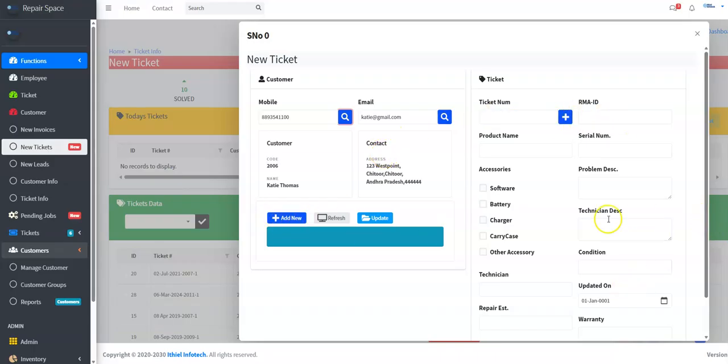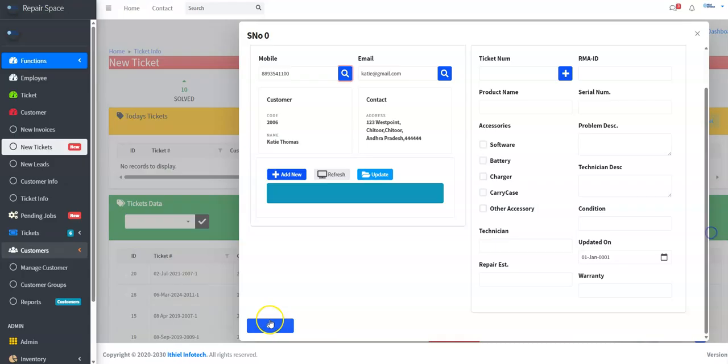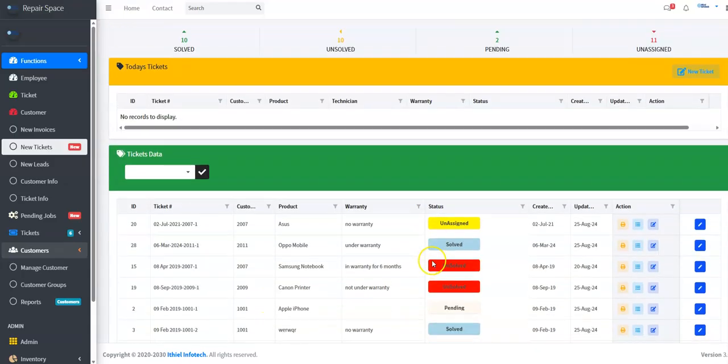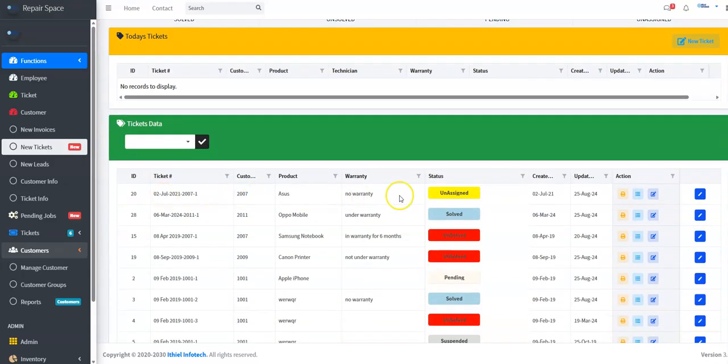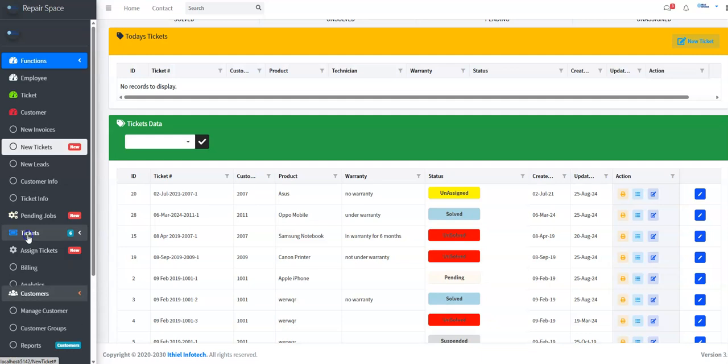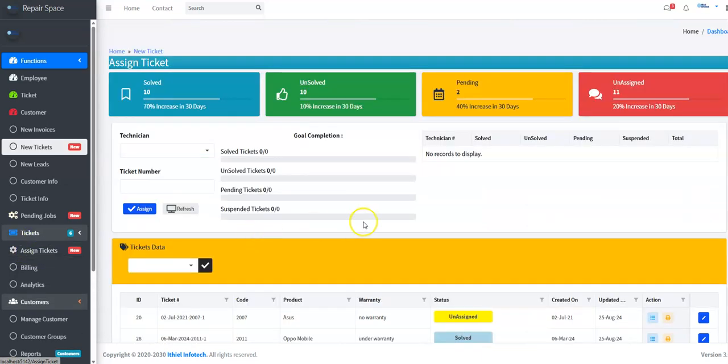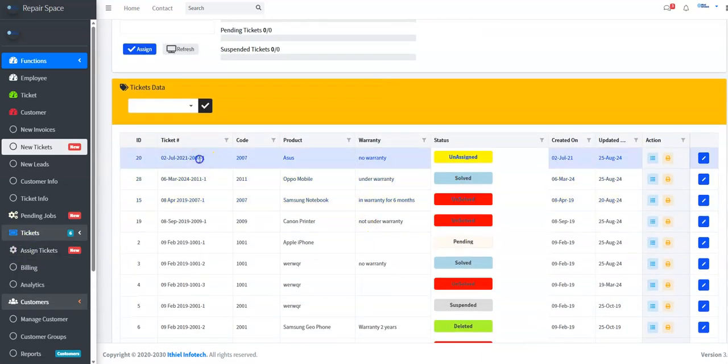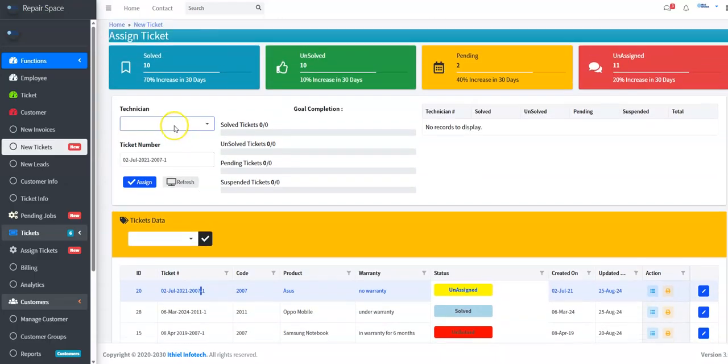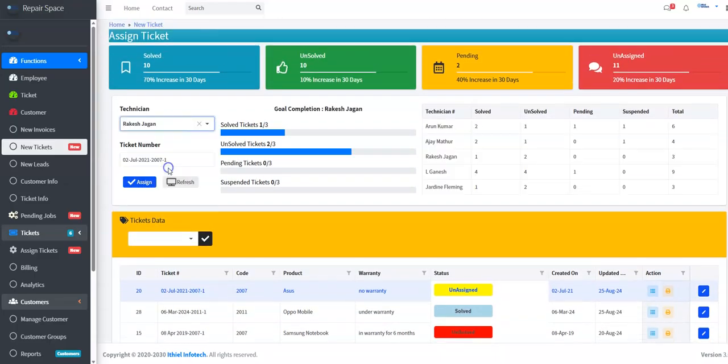Once the new ticket is created, the ticket becomes unassigned. So we have to assign it. So we go to tickets, assign the ticket to a particular technician,